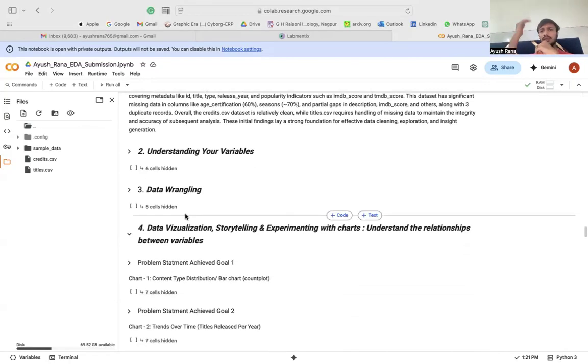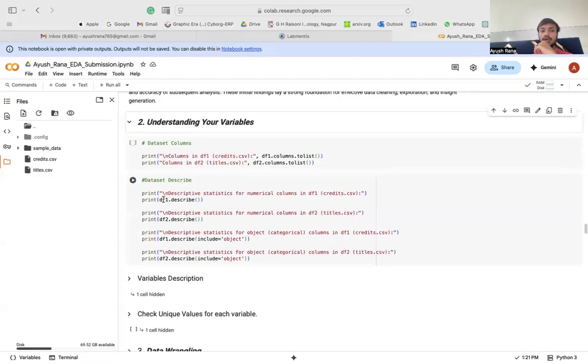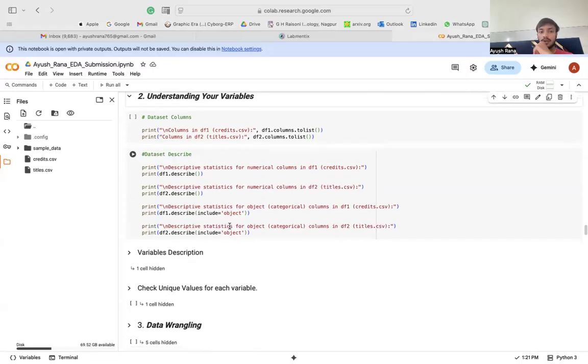Now, this was a little bit about what the data set was all about, what the shape of the two data sets was, and what information I could extract from the two data sets. But now the main component comes, which is understanding your variables. Because from the variables you are able to analyze the end conclusion or the solution, right? You are provided with the problem statement, and now you need to analyze it based on your variables, right? So the result depends upon your variables.